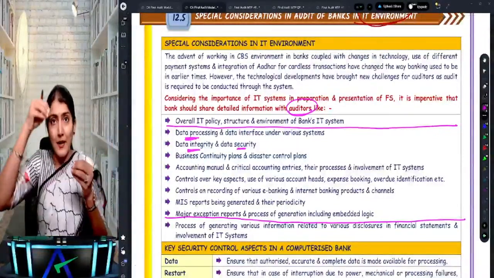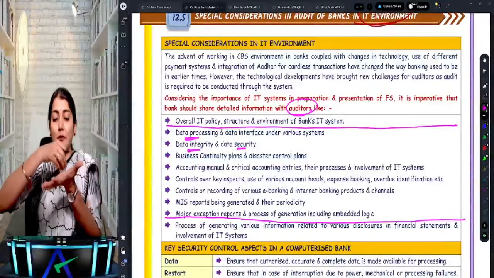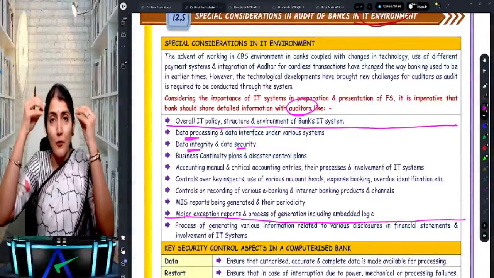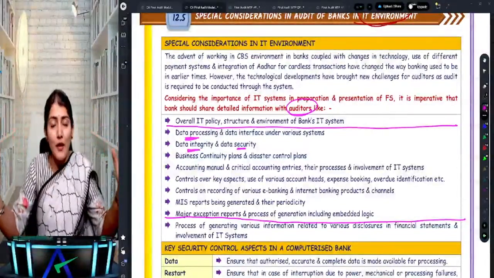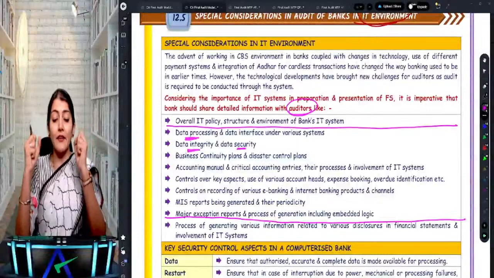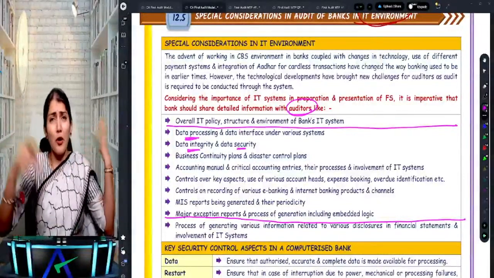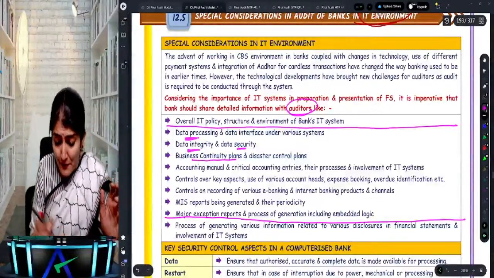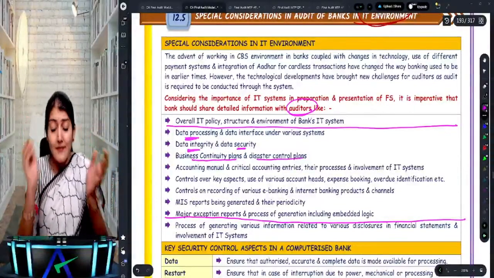So how the data processing is done, whenever any customer withdraws money or puts in a request for an FD, and how they ensure the data integrity and the data security. Then, if all of a sudden some disaster happens, how does the business continue? So the business continuity plan and the disaster control plan.